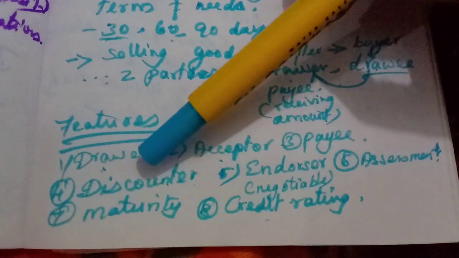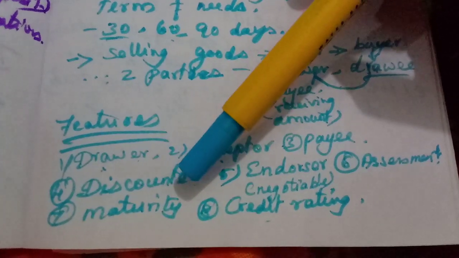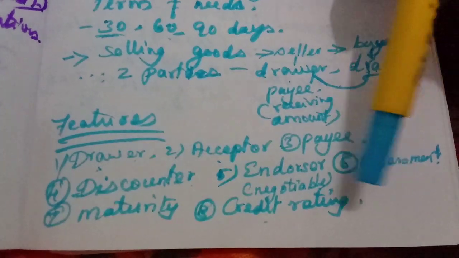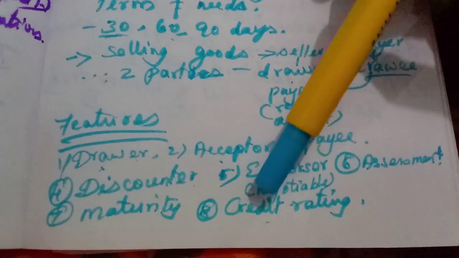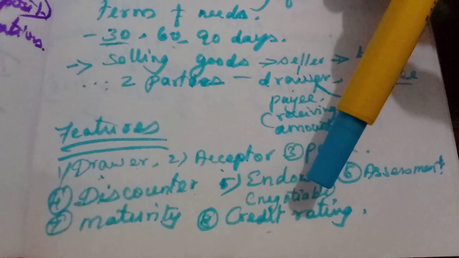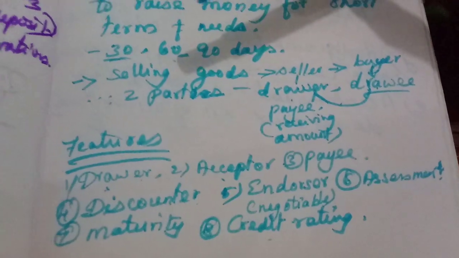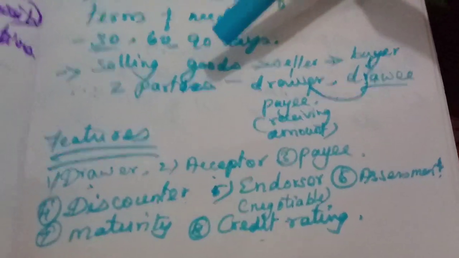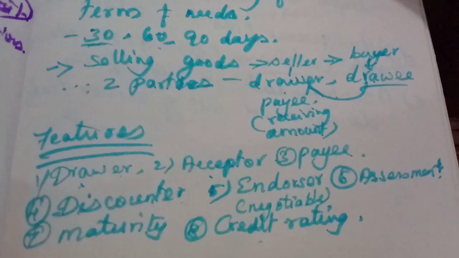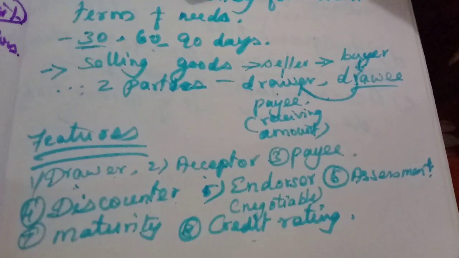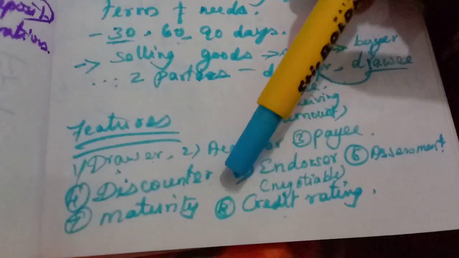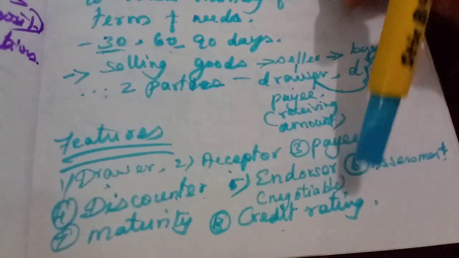Then the maturity date, and whether grace days are available or not. Then credit rating. All these promote credit sales, because bills are provided only on credit. Okay, now we will see the next topic.